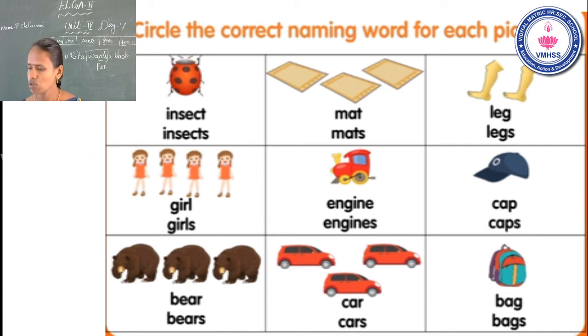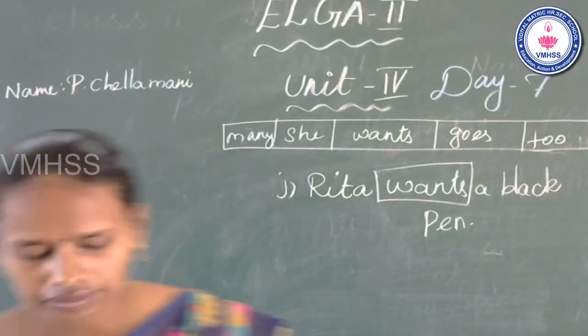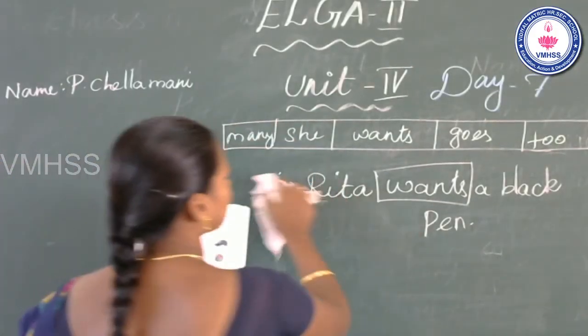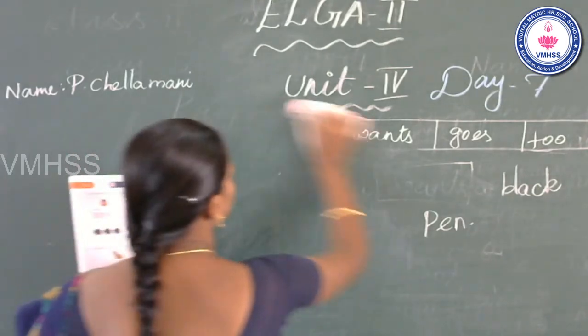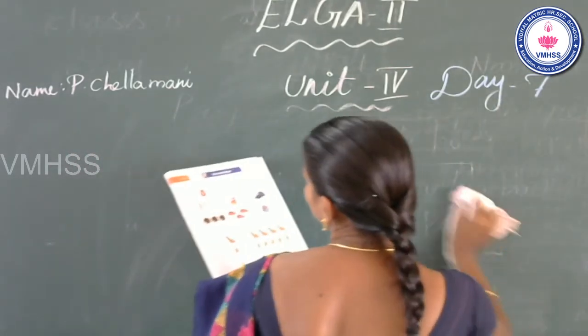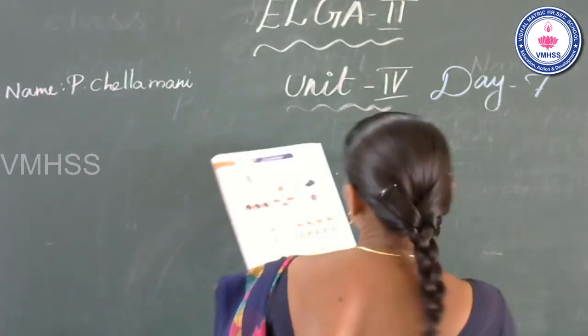Students, now take your worksheet book, page number 92. See worksheet 9. Okay, now look at the word. Circle the correct naming word for each picture.